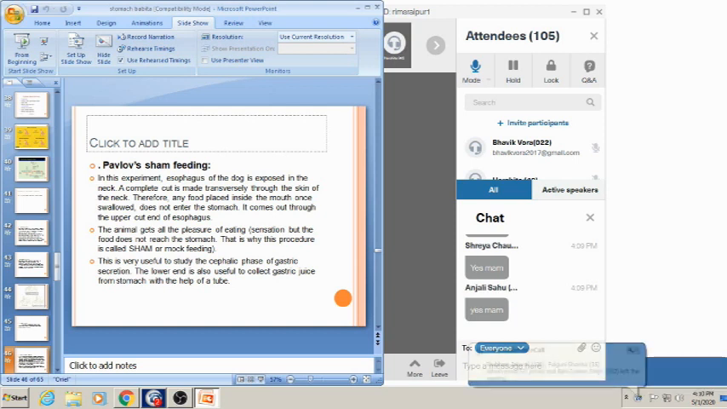Because the vagus nerve is stimulated, because the dog is feeling the pleasure of eating. That is why the procedure is called sham or mock feeding. This is very useful to study the cephalic phase of the gastric secretion. Even though the food does not enter the stomach, there is still gastric secretion. So this is useful to study the role of the cephalic phase in gastric secretion.